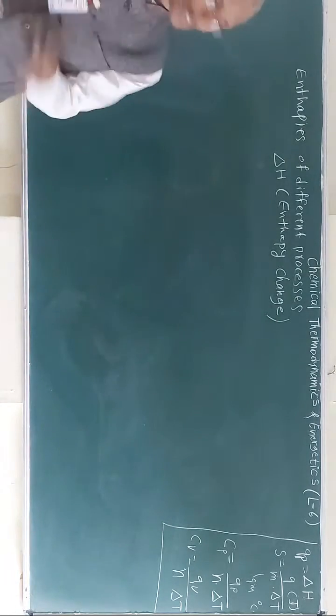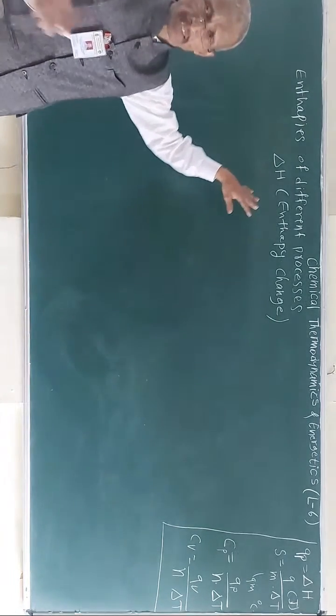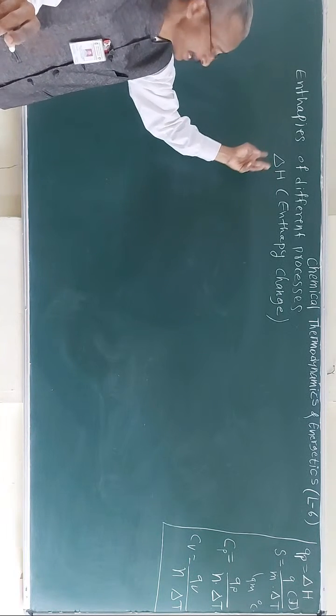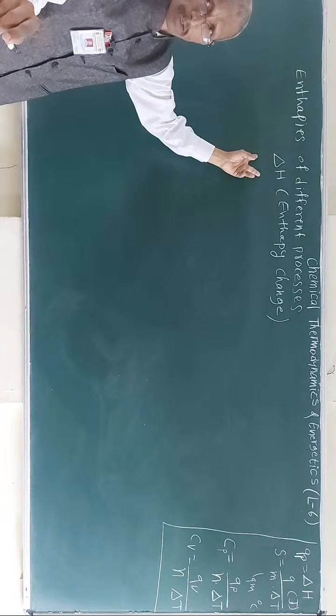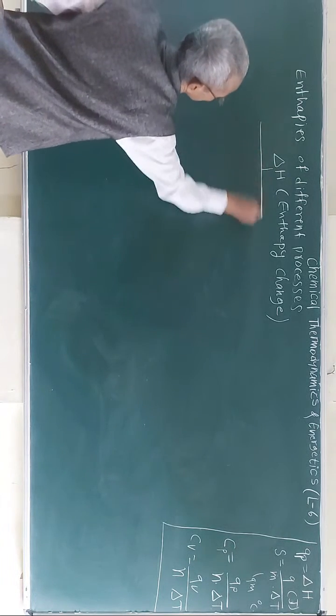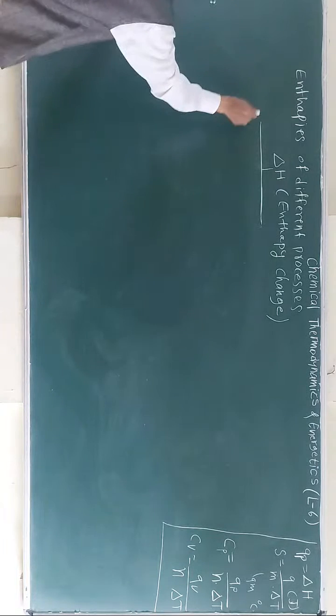Sometimes the enthalpy of the product decreases, sometimes the enthalpy of the product increases relative to the reactants, and depending upon it, delta H may be positive or negative. Right? So here is the enthalpy change for different processes.